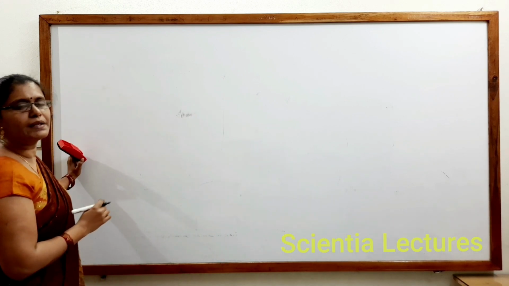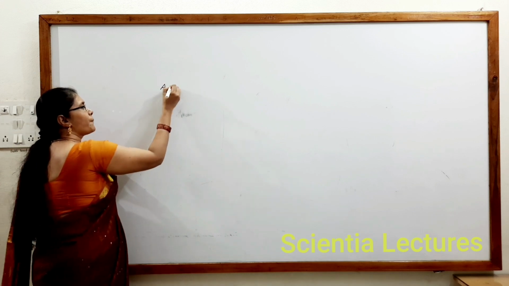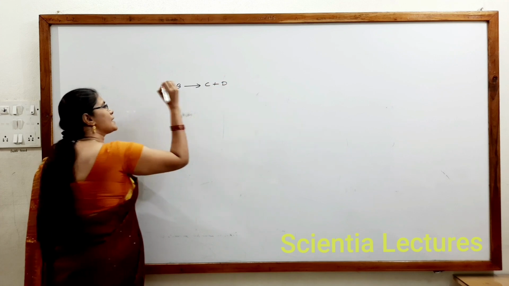Let us see how to write a rate of reaction for a general reaction. A plus B gives rise to C plus D as products.